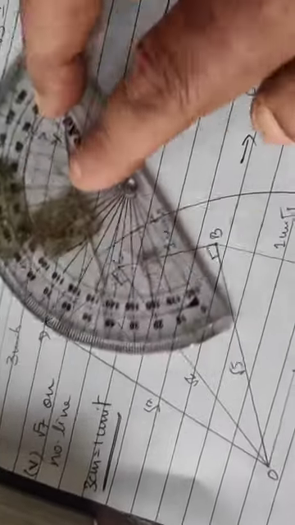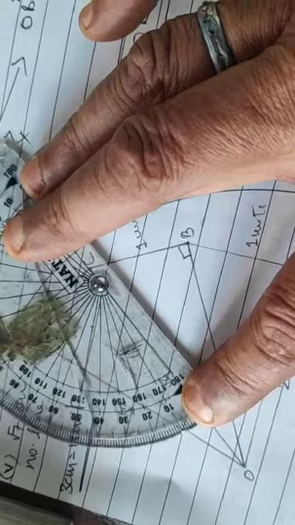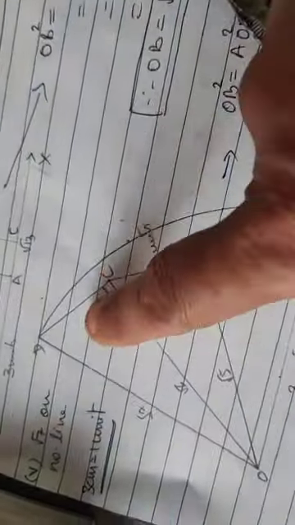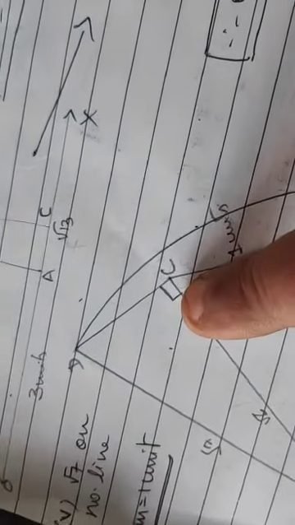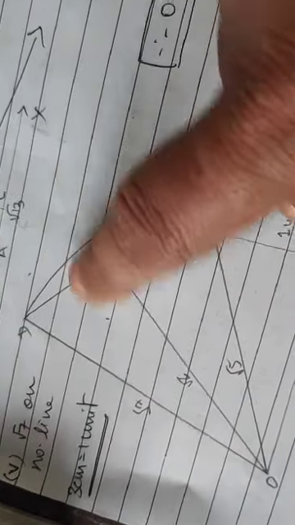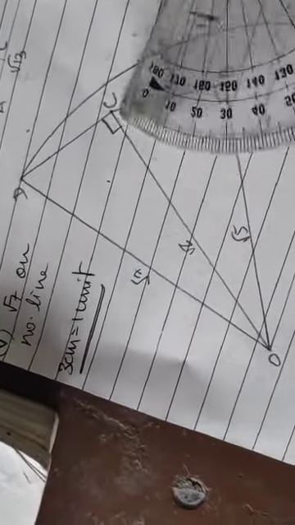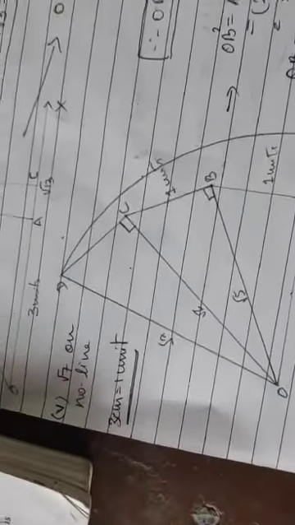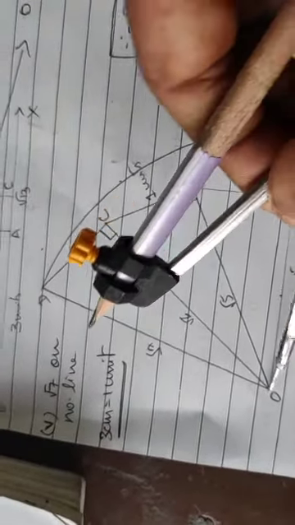Again you have to place the protractor for the 3rd time like this. And mark the 90. And then 3 centimeter, that is 1 unit again over here. Okay. And then complete it. So root 6 and 1 will give you root 7. Here is the calculation. OD square is OC square plus CD square. Where are they? OD square is OC square plus CD square. This is root 6 and this is 1. So root 6 square and 1 square will be 7. That is root 7.